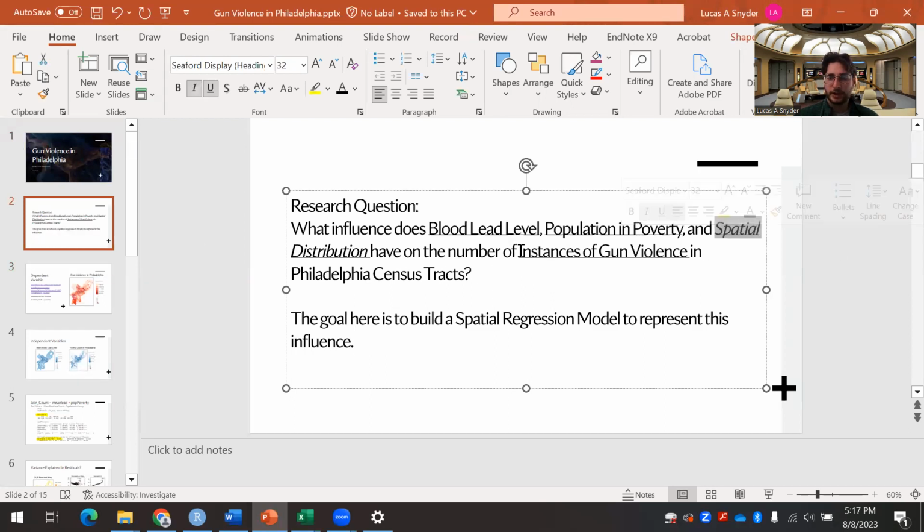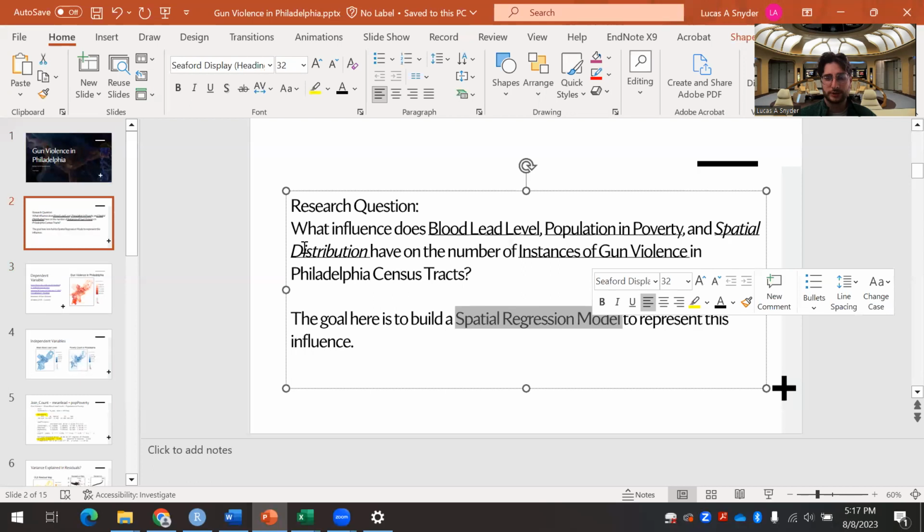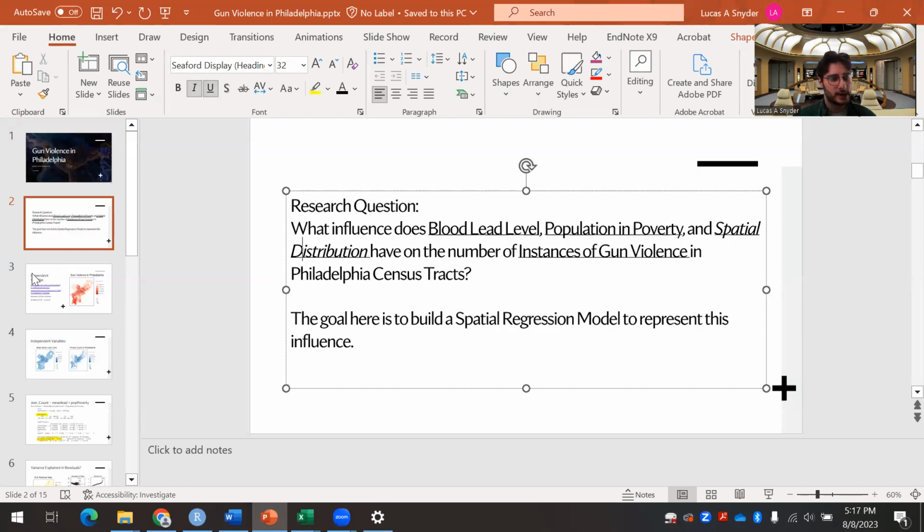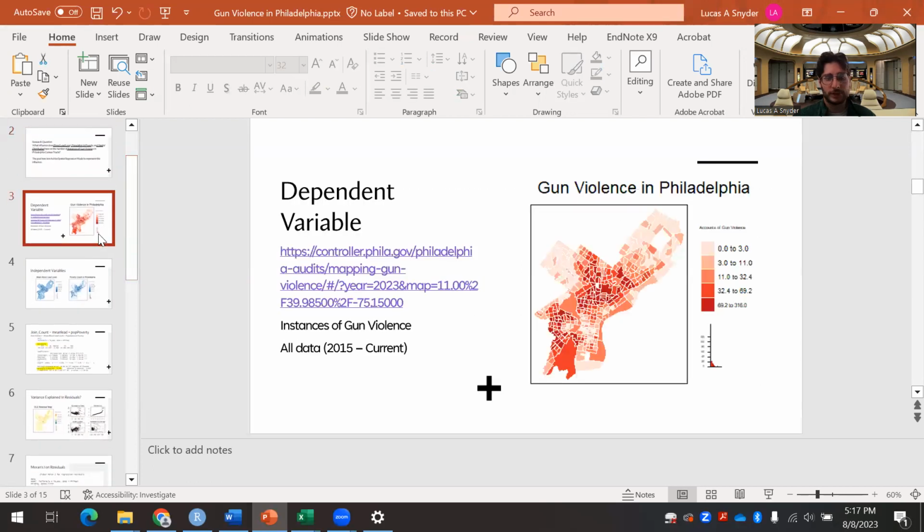And then I'm including here location as one of the variables, right? So all three of these independent variables, and then also making it a spatial regression model, so we're thinking about where things take place. So let's look at all my data. Here we go, my dependent variable, the gun violence.